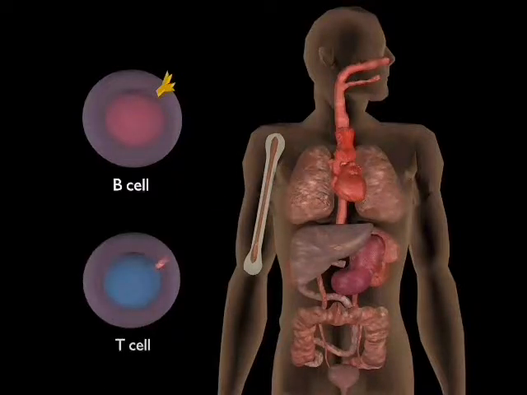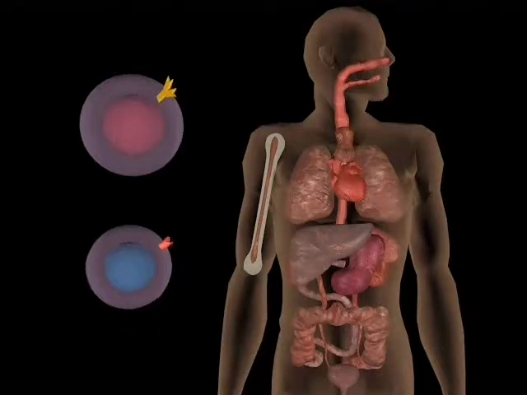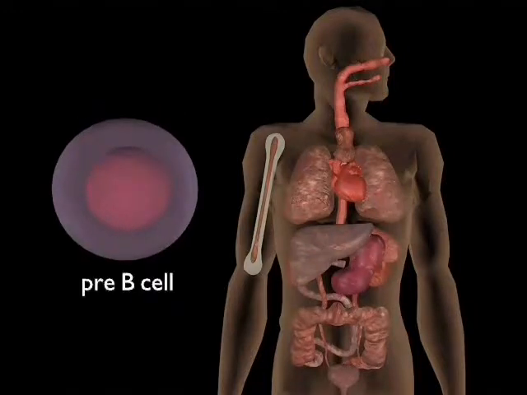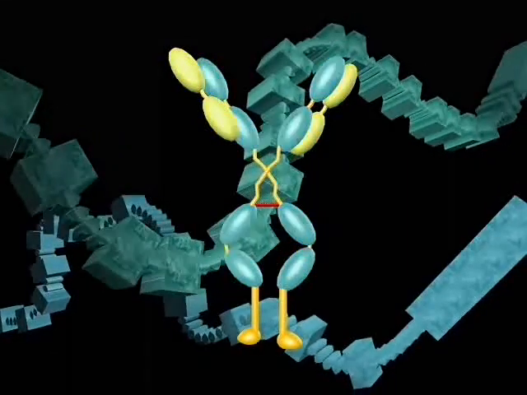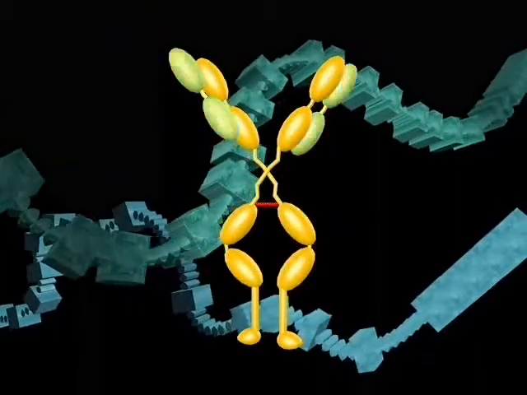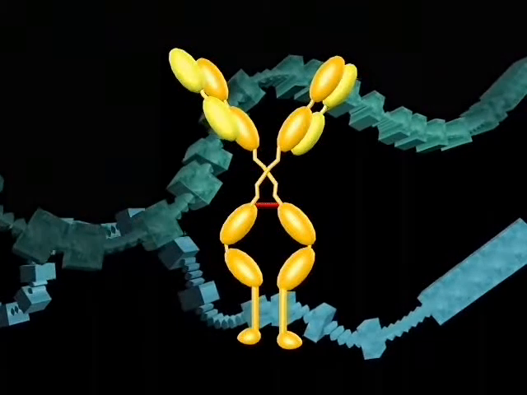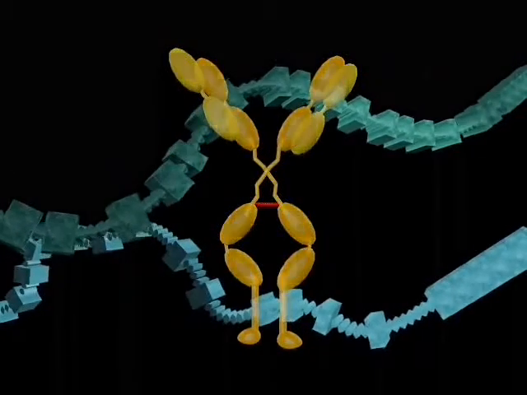T cells mature in the thymus where they generate diverse T cell receptors, or TCRs. The process by which immunoglobulin diversity is generated is analogous, although the two molecules are quite distinct. Inside each pre-B cell nucleus there are sets of genes which encode the protein chains which combine to form immunoglobulin. A molecule of immunoglobulin consists of two identical heavy chains and two identical light chains, joined by disulfide bonds and non-covalent interactions. Each of the two chains is encoded by its own DNA.